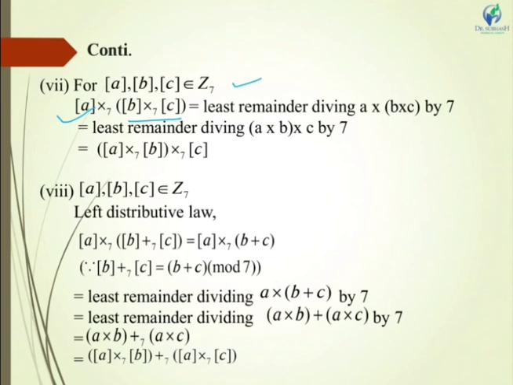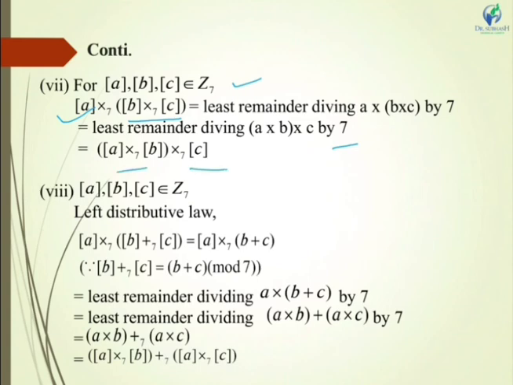The remainder we will get will be between 0 to 6. So this will be equal to the least remainder on dividing A cross B cross C by 7, which is equal to A cross B cross C.